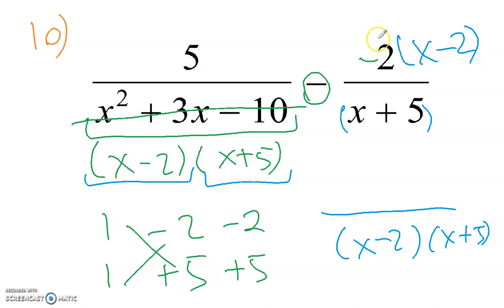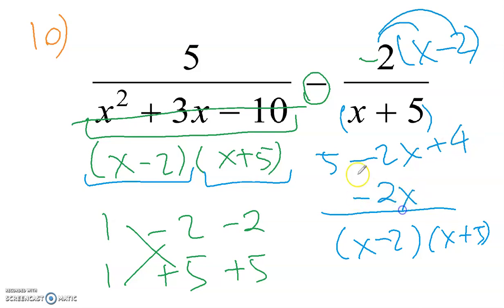So let's distribute this. Okay, so that leaves you with, we have a 5 minus negative 2 times x is negative 2x. Negative 2 times negative 2 is positive 4. So for the x, we have negative 2x. And here we have positive 5 plus 4 is positive 9.